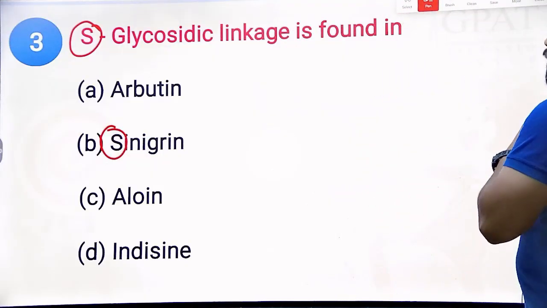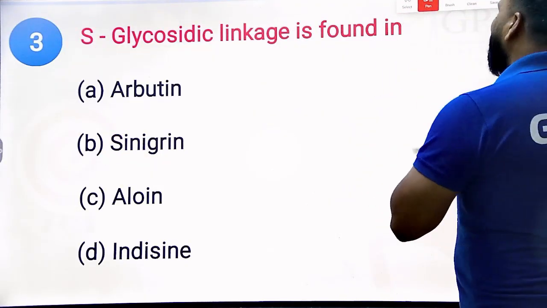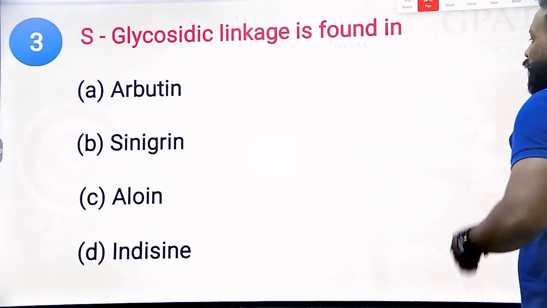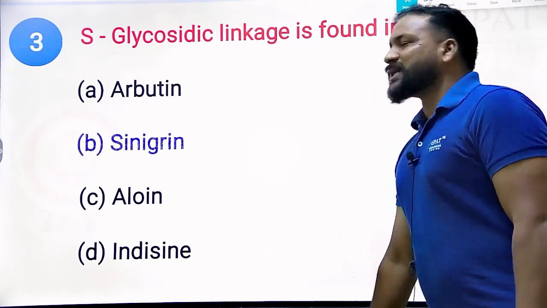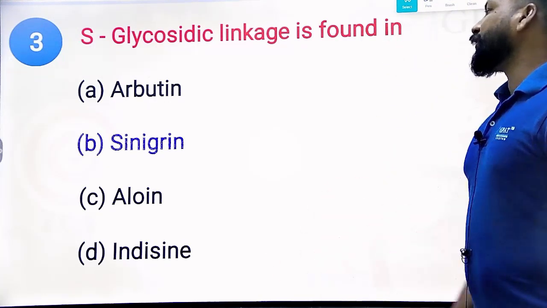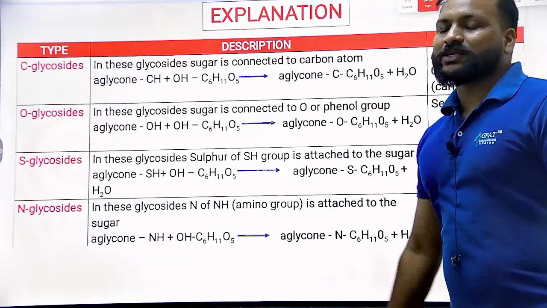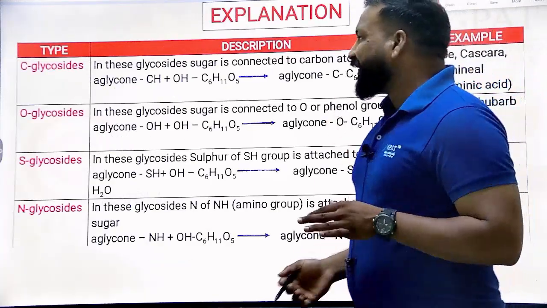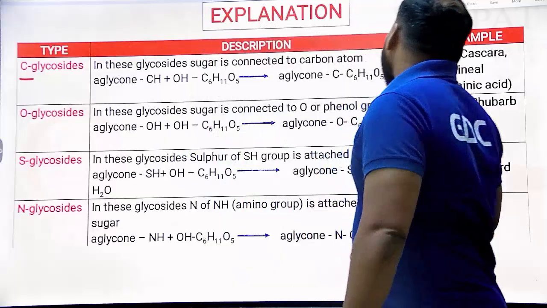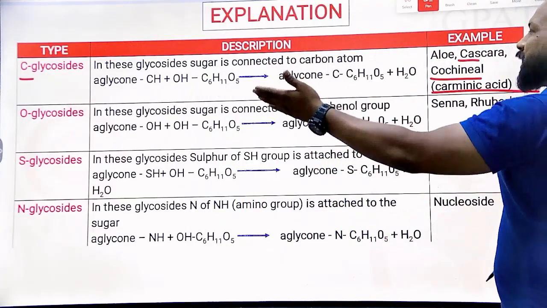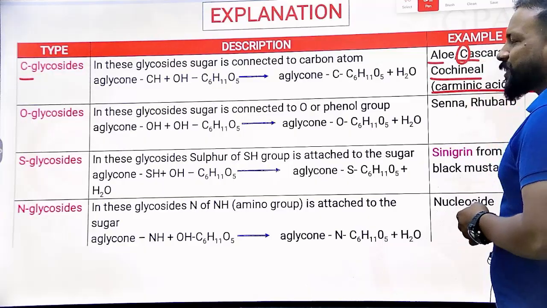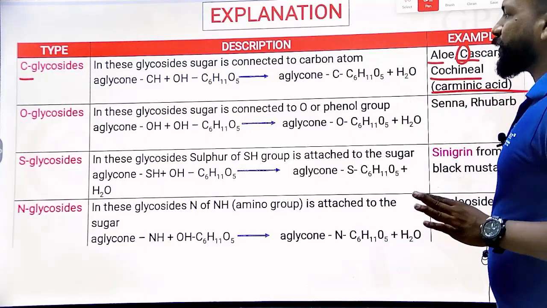So don't worry. We'll see the rest of the glycosidic examples. So let's see. The right answer will be sinigrin. S stands for sinigrin. This is how we need to remember the classification based on the glycosidic linkage. C-glycoside examples are cascara, cochineal and carminic acid. Same, C-glycoside, C compounds. Aloe is also there, but we need to remember C. Clear? You can see here.